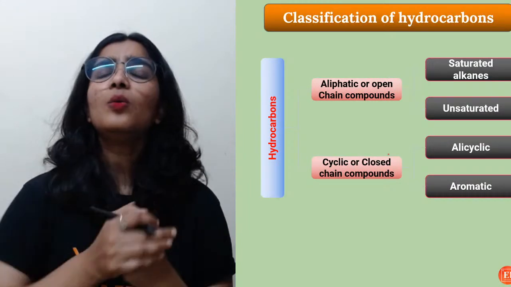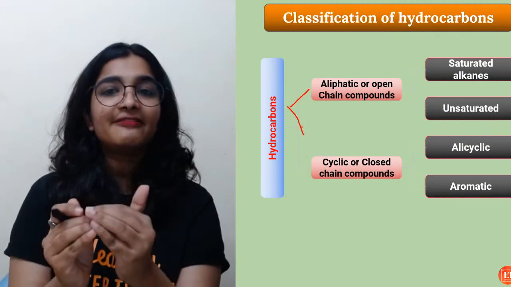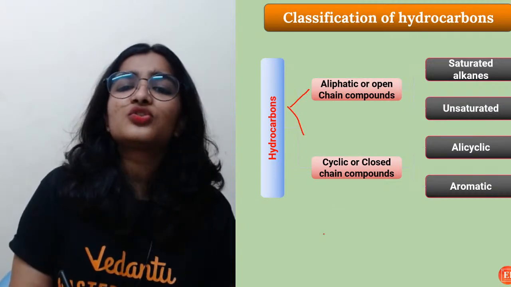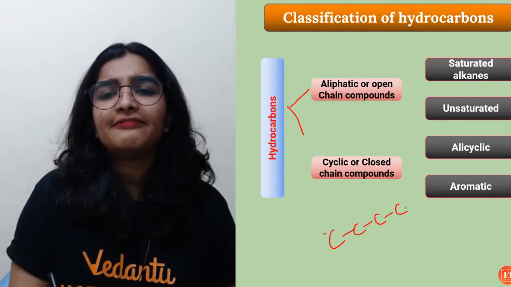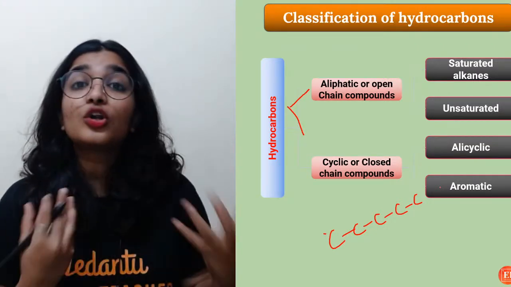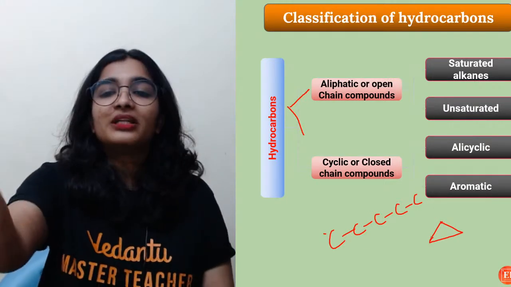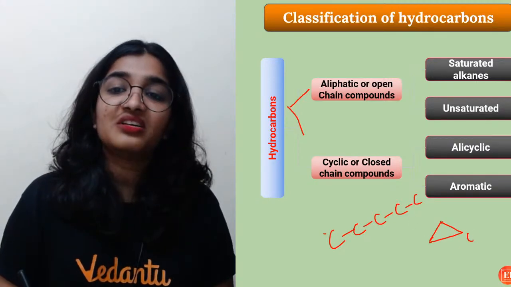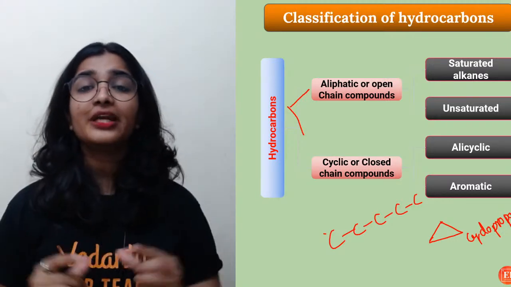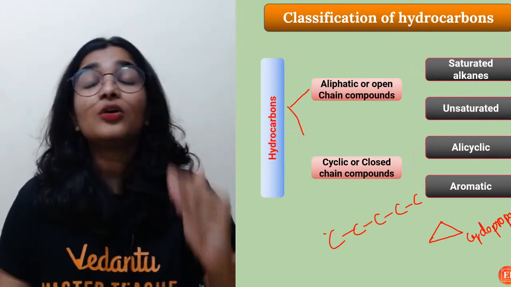Now, what are the classifications? Hydrocarbons have been classified into aliphatic and cyclic or closed chain compounds. Aliphatic is a straight chain or branched chain compound. Cyclic or closed chain is basically this. In mathematics you learned this is a triangle, but here in chemistry it is cyclopropane. Based on the arrangement and the structure, hydrocarbons are mainly classified into aliphatic or open chain, and cyclic or closed chain.